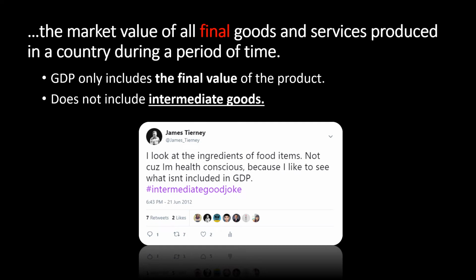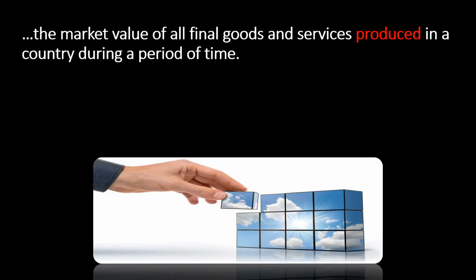For example, if I had a Snickers bar and I looked on the back and it said peanuts was one of the ingredients, that would be an intermediate good. We wouldn't want to count the value of the peanuts and the final value of the Snickers bar because the Snickers bar's value depends on the value of the peanut. So what we're doing is we would be double counting some of the values. So we only want to count final goods and services.